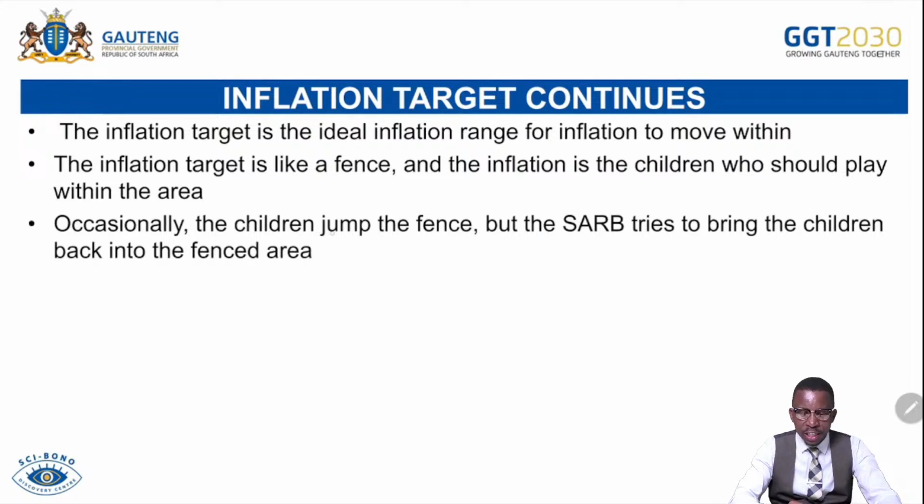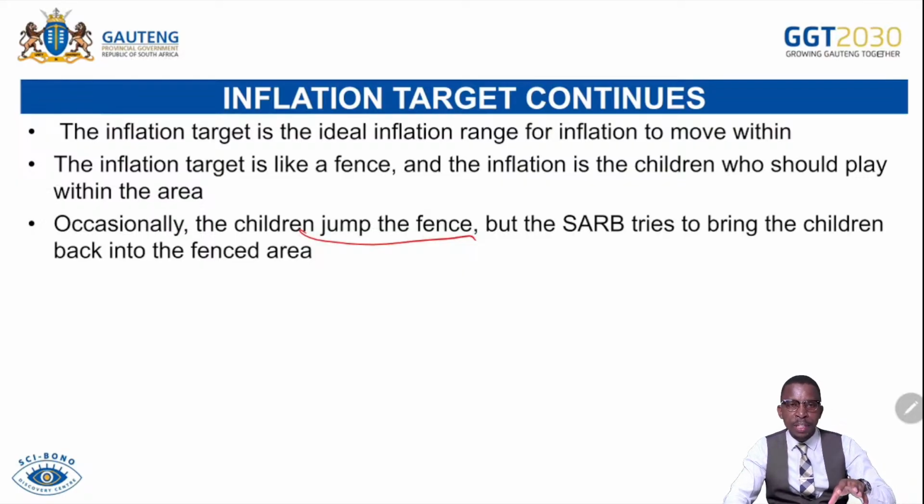Occasionally, the children jump the fence, but the South African Reserve Bank tries to bring the children back into the fence area. That simply means within that particular family, you are allowed to play outside the house, but within the yard. Should you jump the yard and play outside the yard, that tells you that inflation has gone beyond 6%. Then you are allowed to play within the yard, not inside the house. Should you come and play inside the house, that simply means inflation has decreased to below 3%.